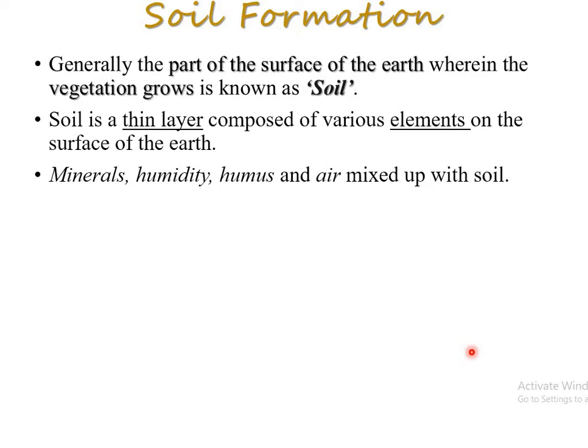Also, the parental rocks lie below the soil. After this, the whole process starts. Before that, parental rocks will be there. Parental rock is the original rock from which something else is formed. So four points, minerals, humidity, humus, and air, mixed up with the help of the parental rock, and the soil is formed.